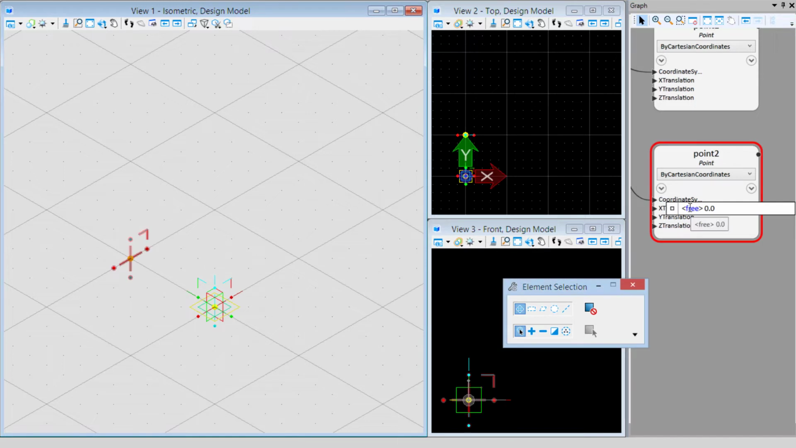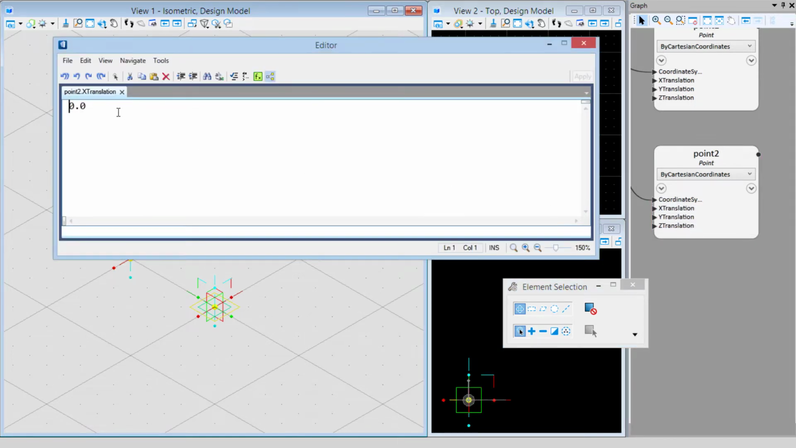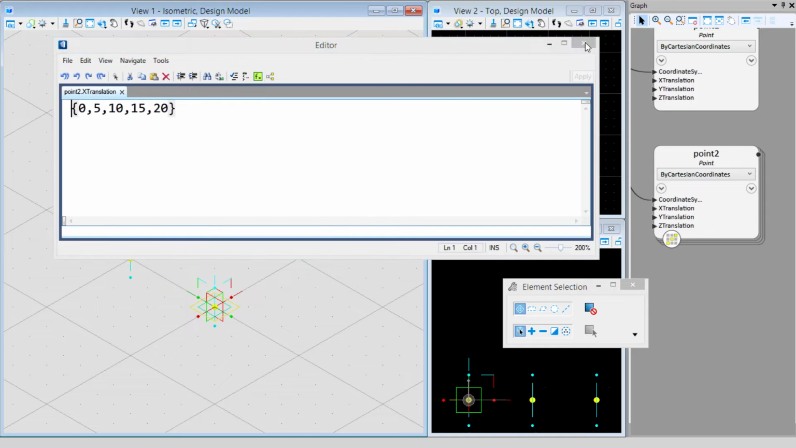And then for the X translation, I'm going to just open the editor, and I'm going to type in a list. So rather than have one X translation, I'm going to have multiple. And so a list always goes in curly brackets. Learned that in the previous course, GC 101. And then I'm going to type a list of values. So I'm going to start with 0, and then we'll just do 5, 10, 15, and 20. Close the curly bracket. I'm going to select Apply and Close.